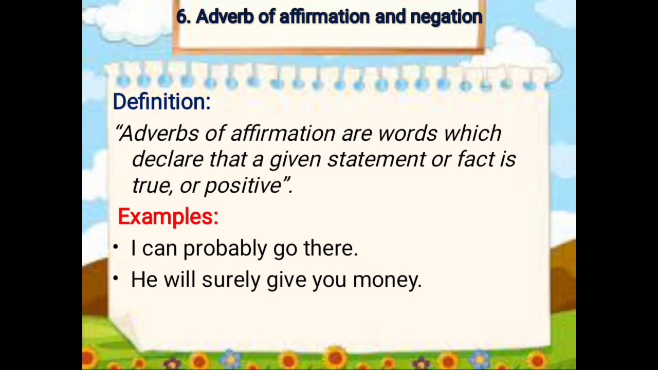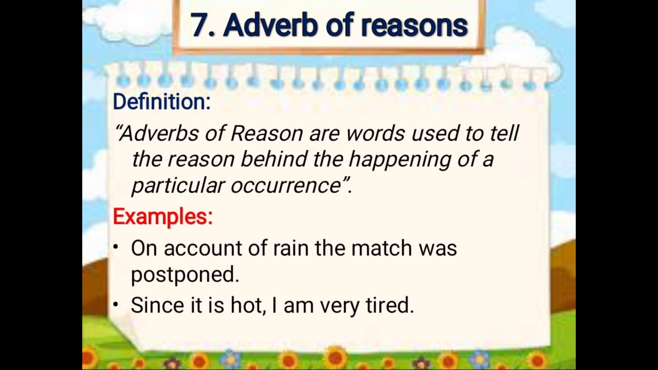The sixth one, adverbs of affirmation and negation. Adverbs of affirmation are words which declare that a given statement or fact is true or positive. I can probably go there. Probably is what? Adverb of affirmation or negation. He will surely give you money. Surely is what? Adverb of affirmation and negation. The same other words like therefore, hence, etc. So these all are adverbs of affirmation and negation.